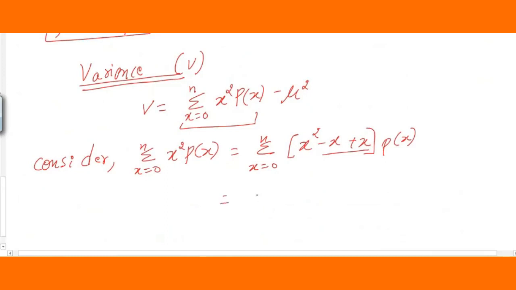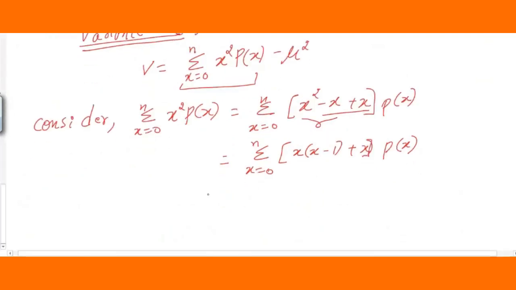So this can be written like this summation. A little modification is required here, students. We take x common from this, so this will be x minus 1 plus x, so that I can get it like this. Whatever the variation we are going to have, you can see here: this x square p of x is nothing but our variance. Please remember this. Now simplify this further.